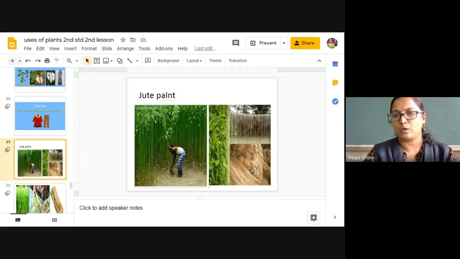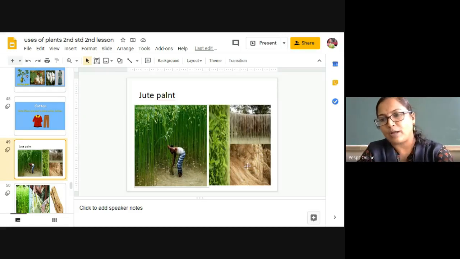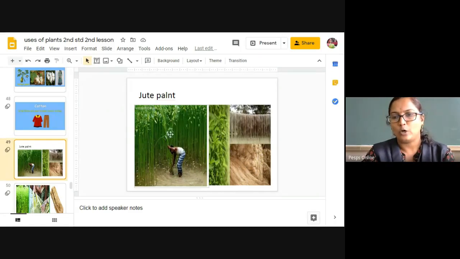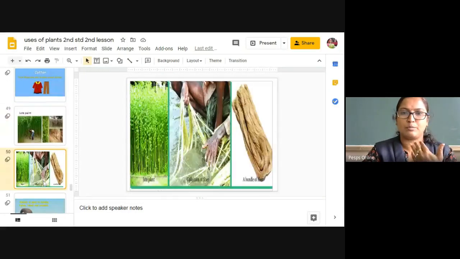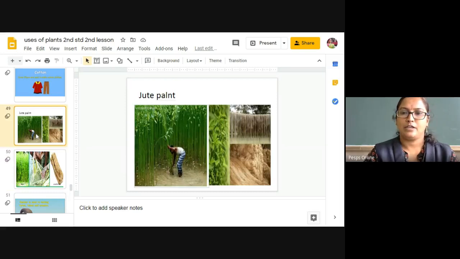By extracting the fibers from this jute plant, they weave the jute cloths. Jute is mainly used for the production of ropes, gunny bags, or fancy bags.